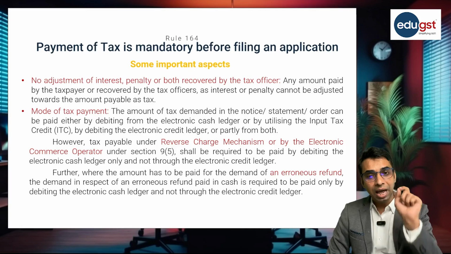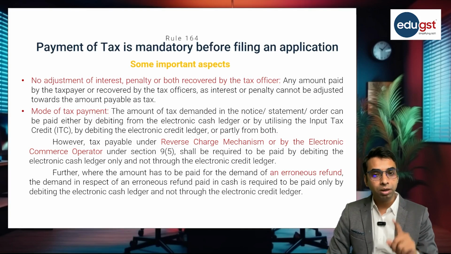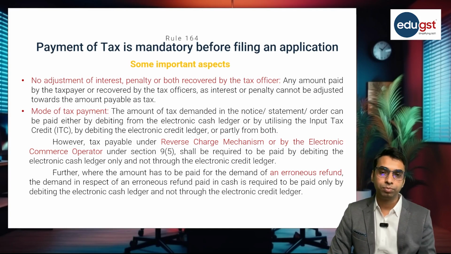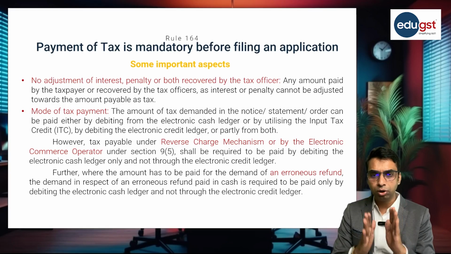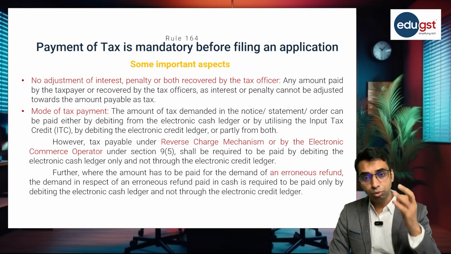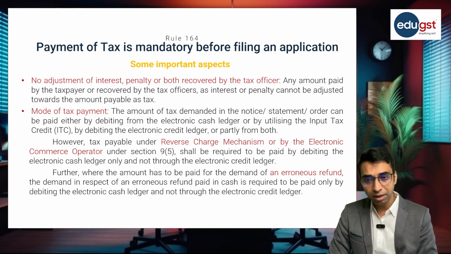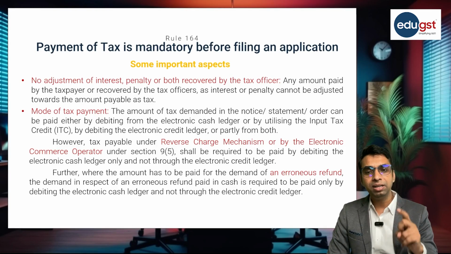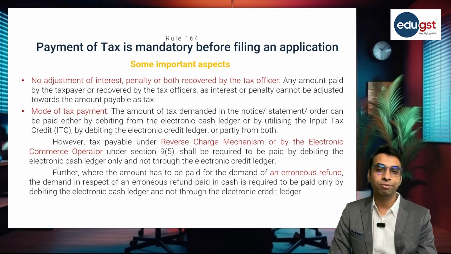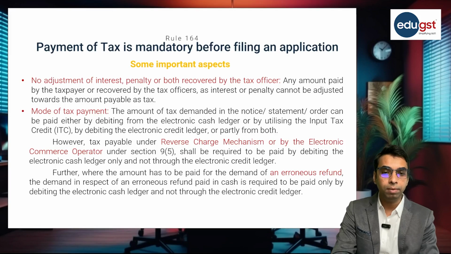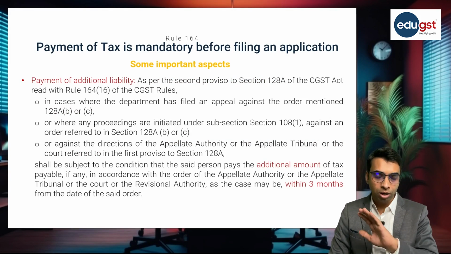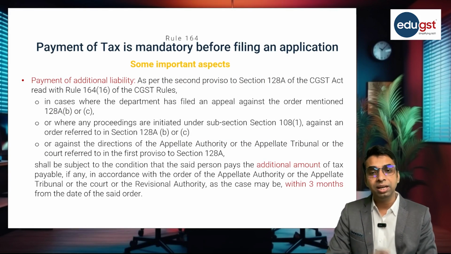Similarly, in case of liability on account of erroneous refund also, tax is payable only by debiting the electronic cash ledger. So payment can be made through the electronic credit ledger subject to these three exceptions. First, when payment is under reverse charge mechanism; second, when the payment is by the electronic commerce operator; and third, when the payment is against the demand on account of erroneous refund. In these three cases, the option of making payment through the electronic credit ledger is not available.